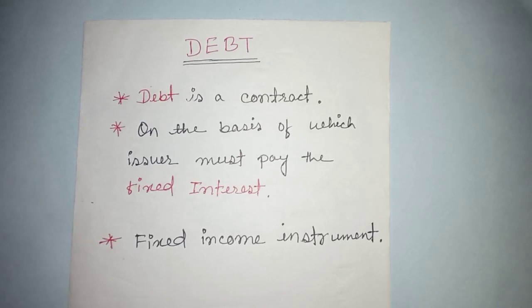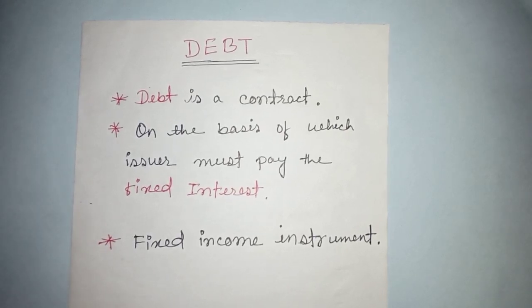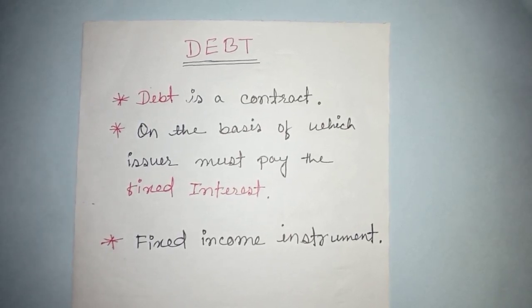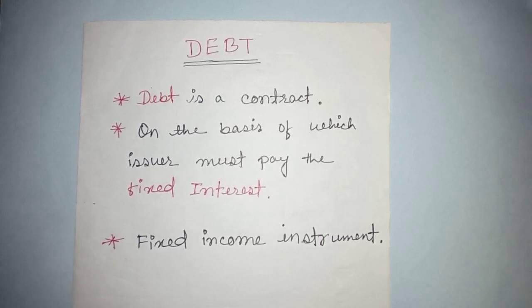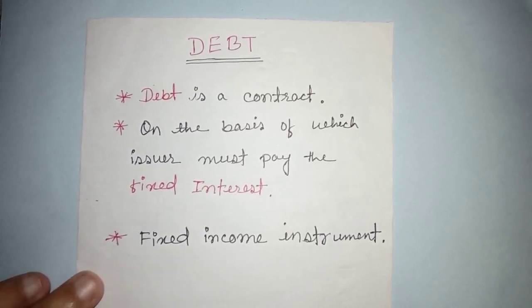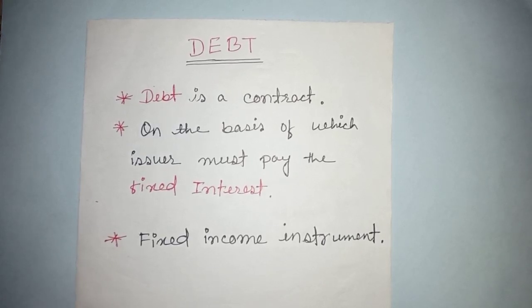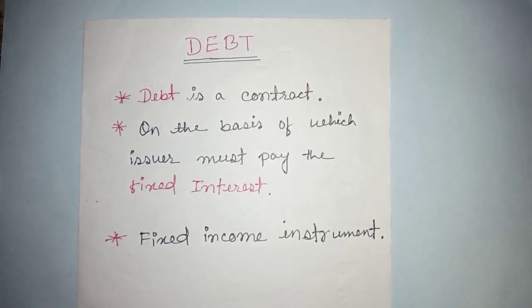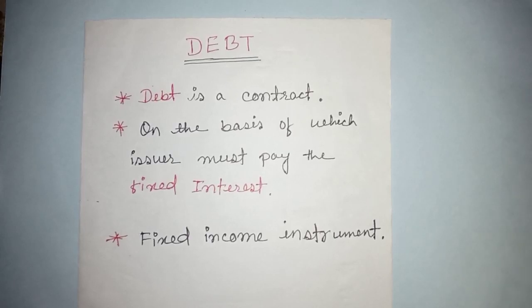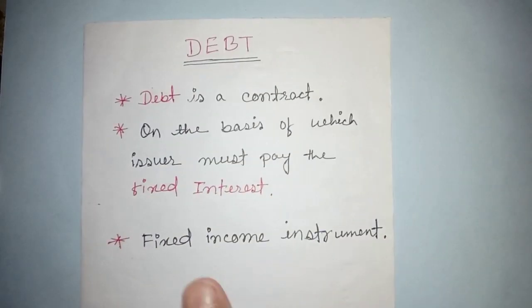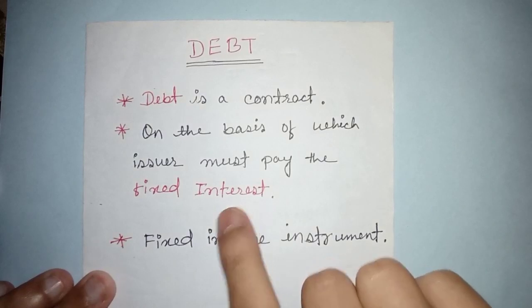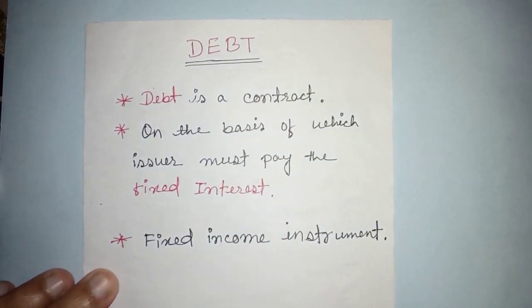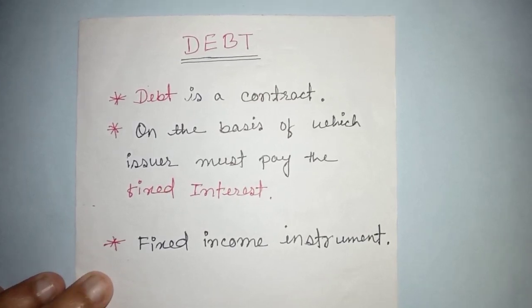Let's understand it by example. Suppose a company issues some bonds. A bond is a type of debt, like call notes and other types of debt. So a company issues some debt and I buy it. Basically I am giving some money to the corporation. I am giving a loan to the corporation, and against that loan the corporation is going to pay me some fixed interest annually or monthly, according to the contract.